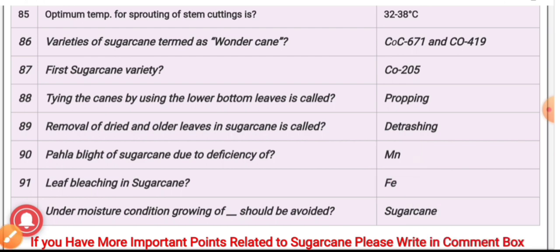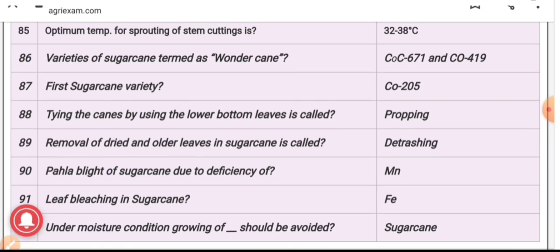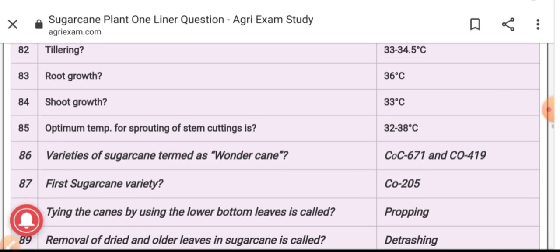92. Under moisture condition, growing of dhaincha should be avoided; it is sugarcane. So these were all the 90 plus one-liner questions of sugarcane.